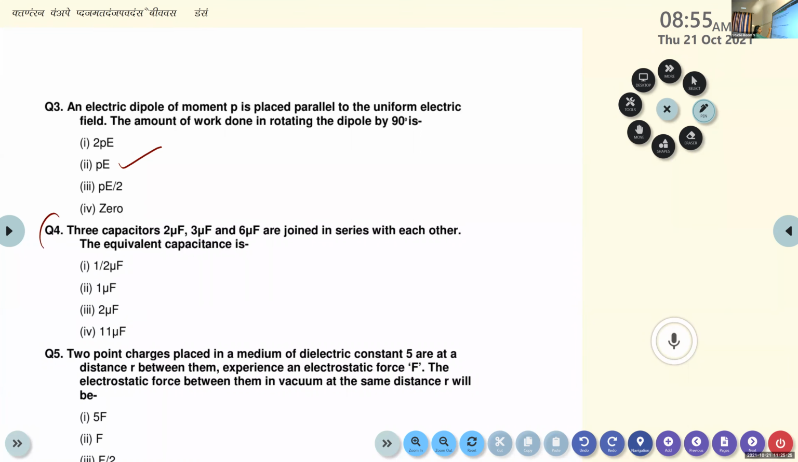Now the fourth one. Three capacitors of 2 microfarad, 3 microfarad, and 6 microfarad are joined in series with each other. The equivalent capacitance is?